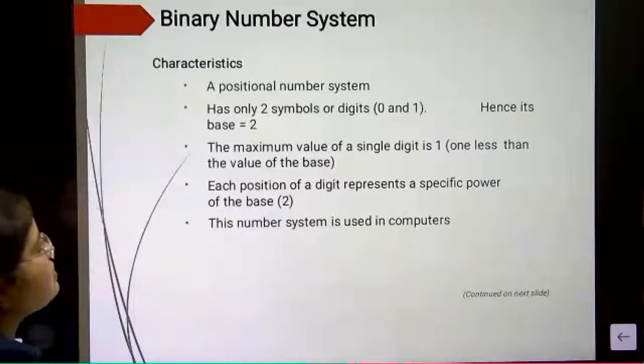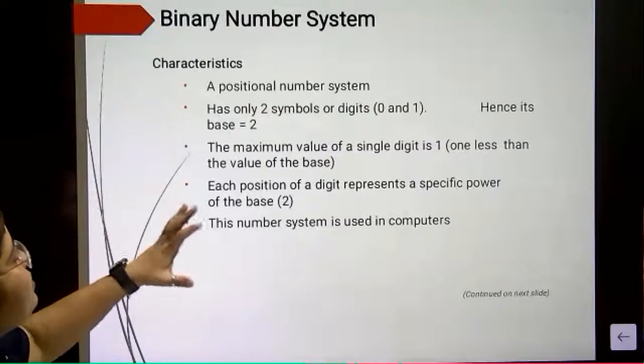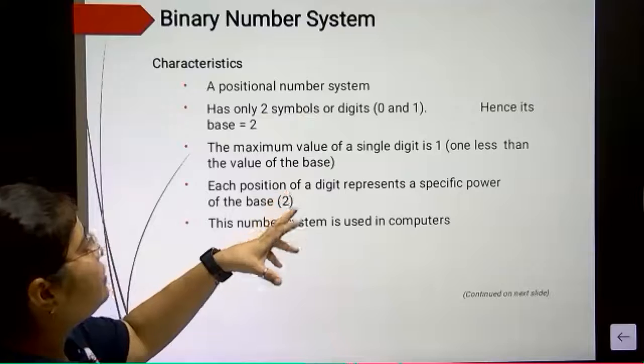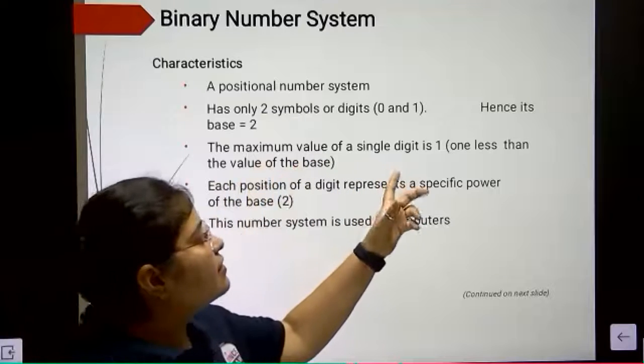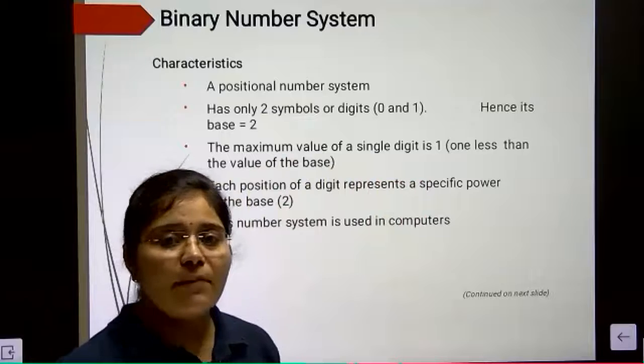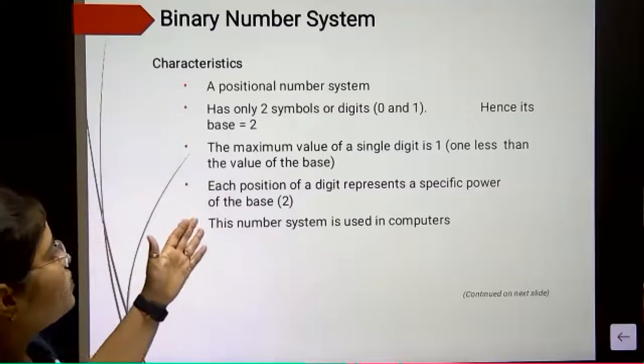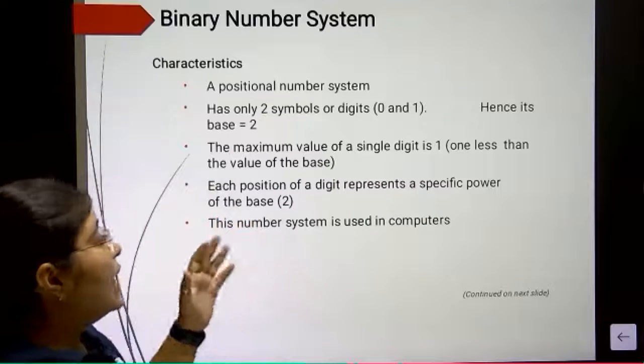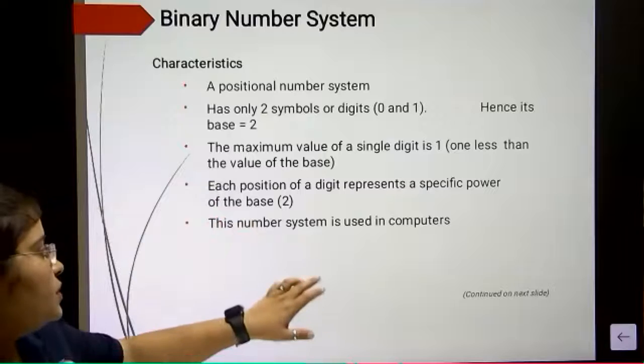Okay, so this is your binary number system. Positional number system has base value 2, maximum value single digit 1, because maximum value आपके पास दो ही नंबर है 0 और 1, और 1 आपका maximum digit है. Each position represent by base 2, and number system is used in computer.